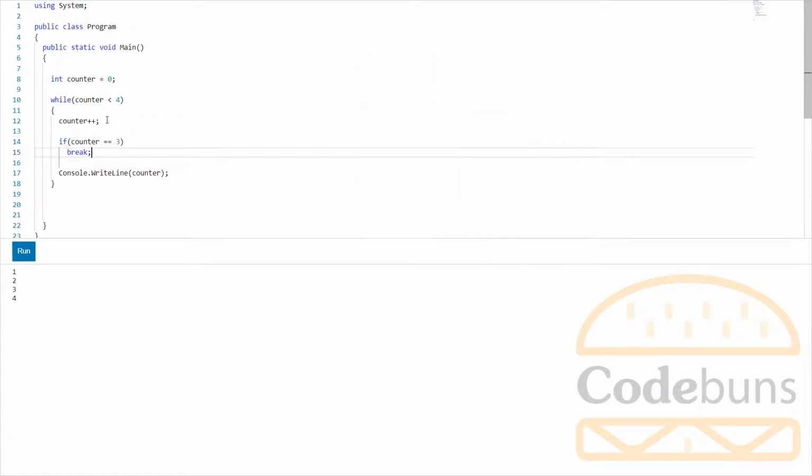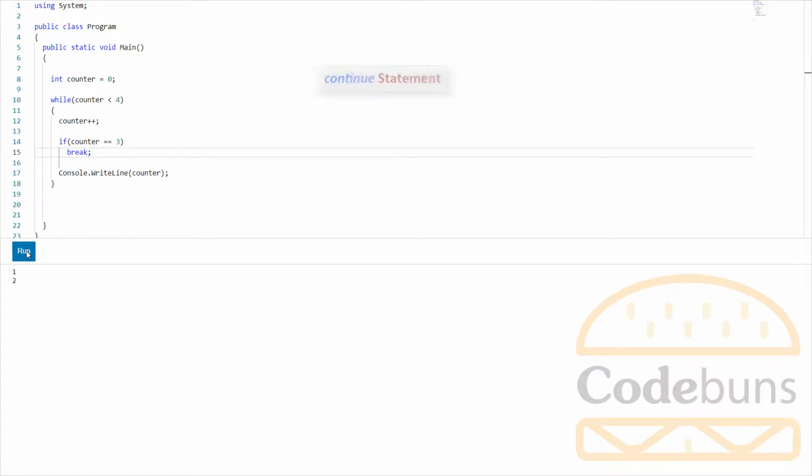When the counter variable reaches 3, this condition evaluates to true because 3 is equal to 3. Then the break keyword causes the loop to exit and resume execution immediately after the loop from here, skipping this statement. Click Run. Skip the value 3 and 4.